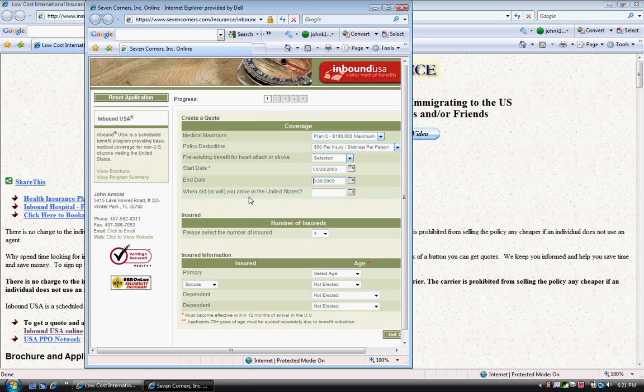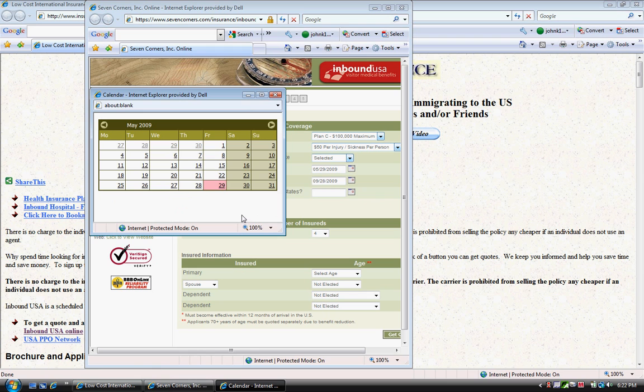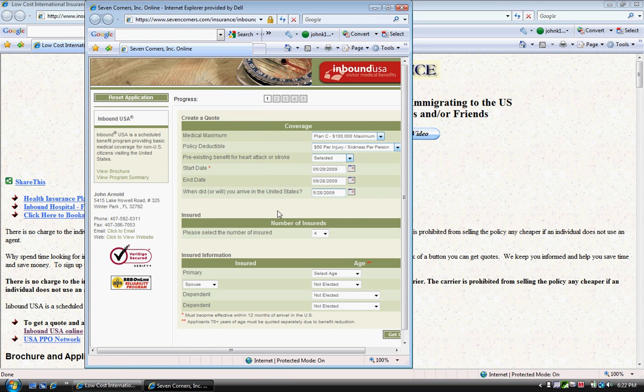When did you or will you, meaning the person, arrive in the U.S.? Well, this date needs to be the same or prior to the effective date. So let's say that they arrived on the 28th of May. Now we're going to take the number of insureds.